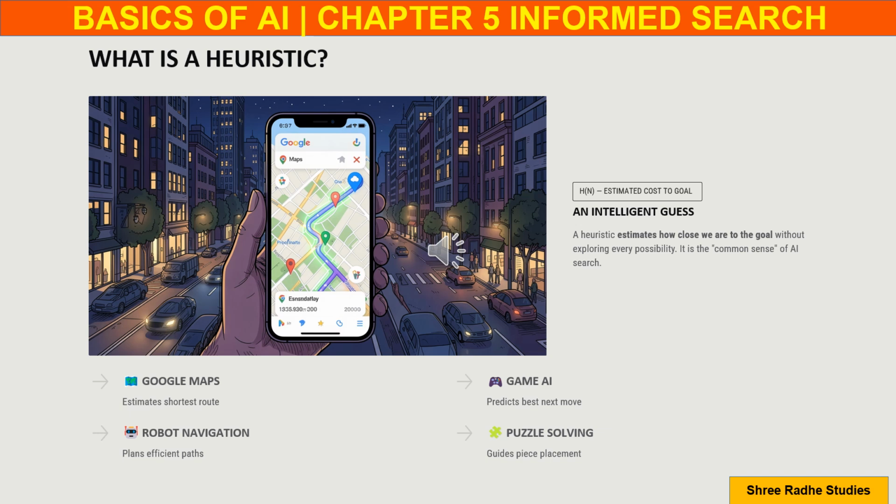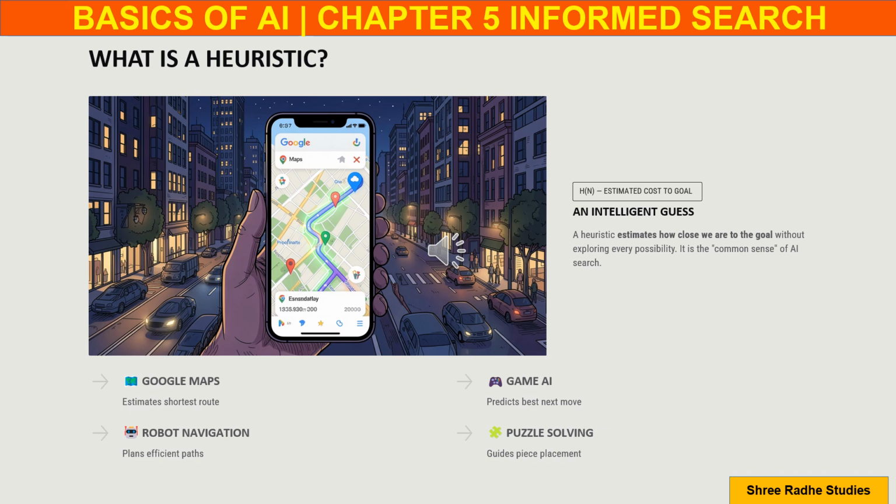Now, let us understand the most important term of this chapter, which is heuristic. A heuristic is simply an intelligent guess. Instead of calculating every possibility, AI estimates how close it is to the destination. This estimated value is represented by h(n). We can think of heuristics as the common sense of artificial intelligence. For example, Google Maps estimates the shortest route before we start traveling.